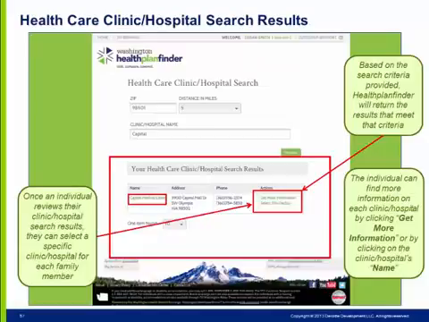The individual can then find more information on each clinic hospital by clicking Get More Information or by clicking on the clinic hospital's name. Once an individual reviews their clinic hospital search results, they can select a specific clinic hospital for each family member. The provider directory will be updated periodically, with the schedule to be determined. The clinic hospital search will only find clinic hospitals that are in network with at least one managed care plan. As a result, tribal clinics and their providers will not appear in the search results unless they are in network with a managed care plan, such as a doctor practicing at both a tribal clinic and a hospital.